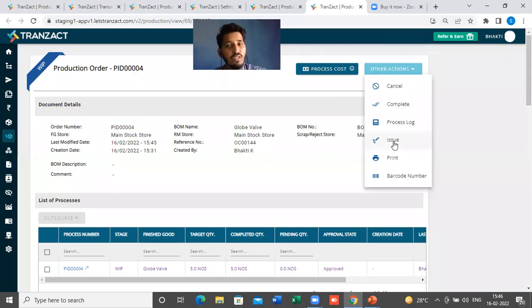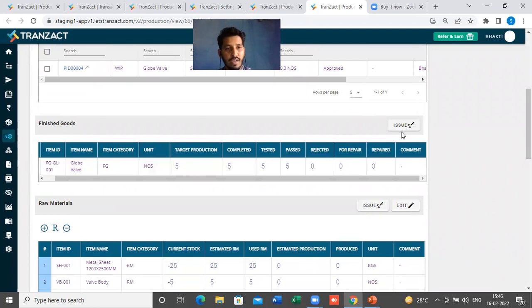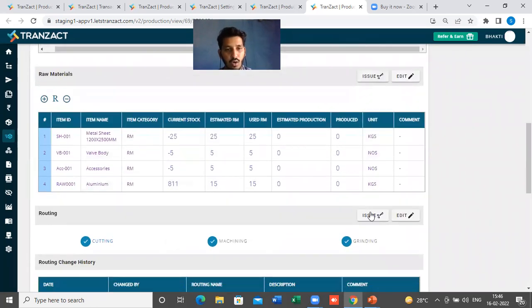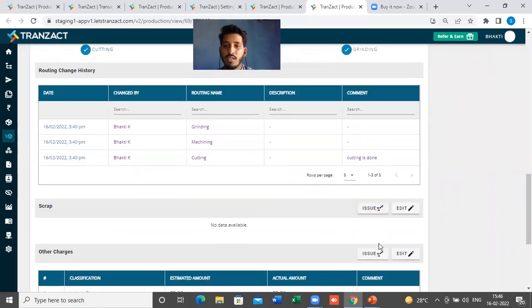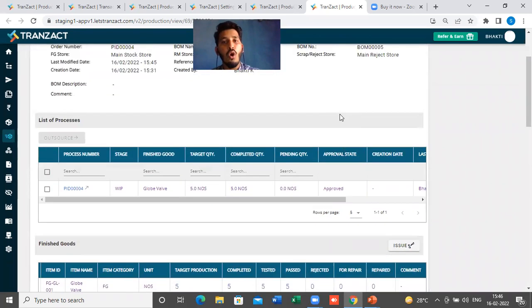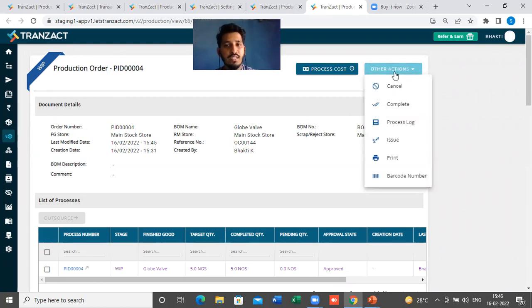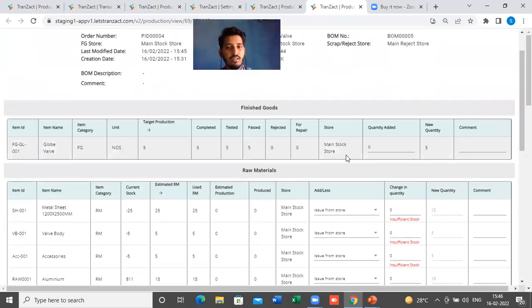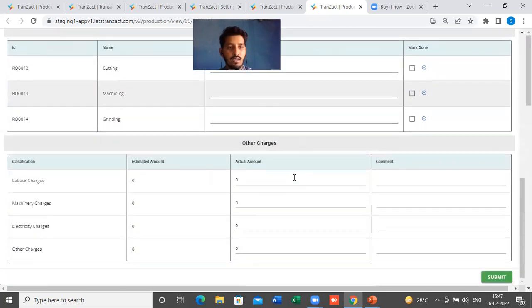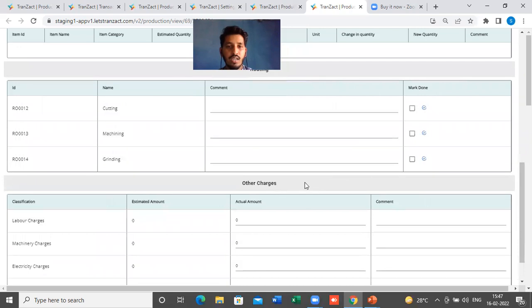Here we also have this option of issue. So what does that mean? We have seen issue here on every single block: on finished good, on raw material, on routing, on the scrap, on other charges as well. If you want to do all of these things, finished good, raw material, routing, scrap, in one single page, you will get that option here from other actions, in the issue page. If you directly click on issue here, everything will come under the same page: finished good, raw material, scrap, routings and the other charges.